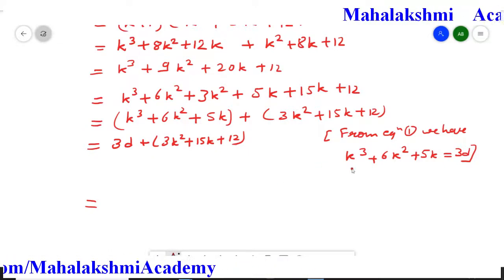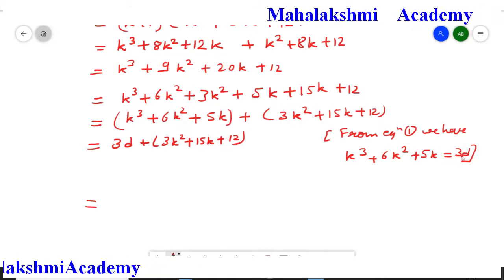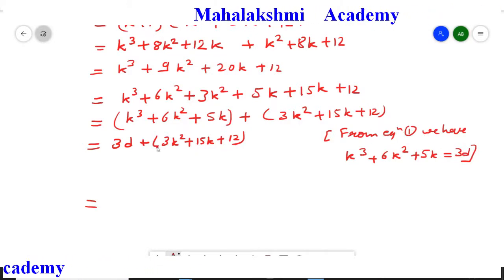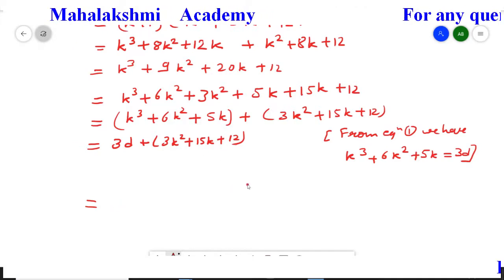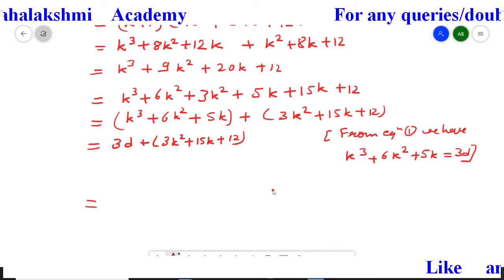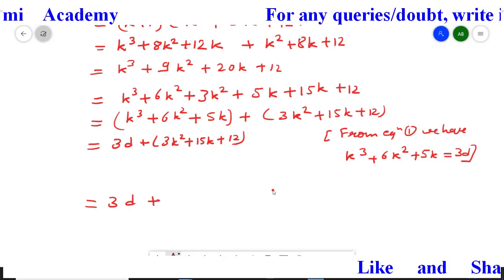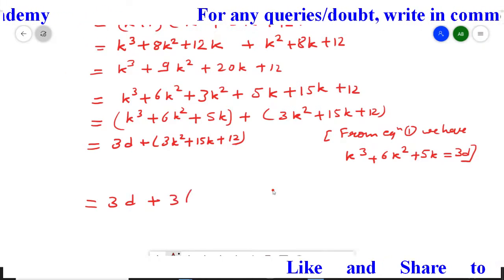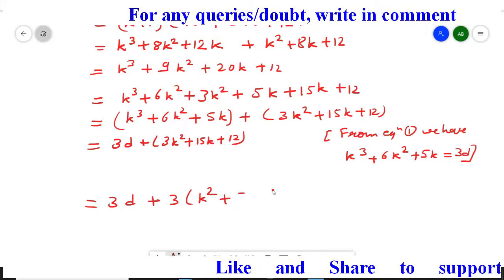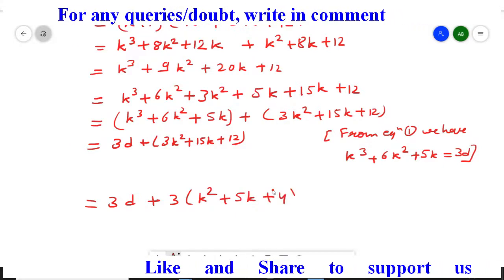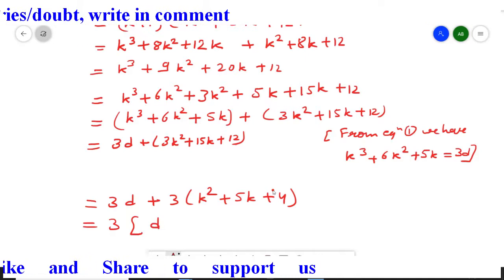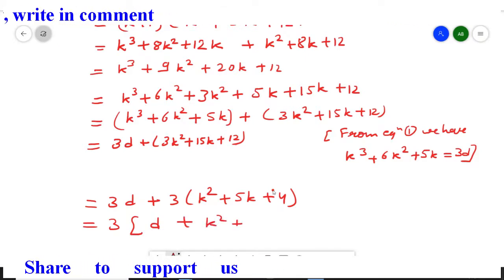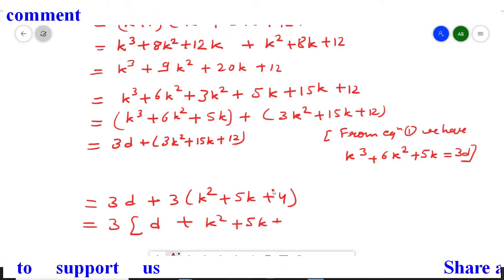Now I replace this bracket by 3d. For that I wrote here the reason, because these 3 terms are 3d with the help of equation 1. Now we will write down this 3d as it is, and from here we will take 3 common. So we are going to get 3d plus 3 times k square plus 5k plus 4. Now again just take 3 common from both the terms, so you are left with 3 times d plus k square plus 5k plus 4.